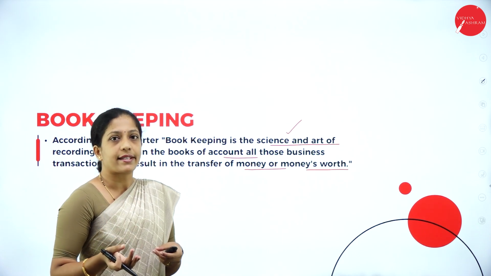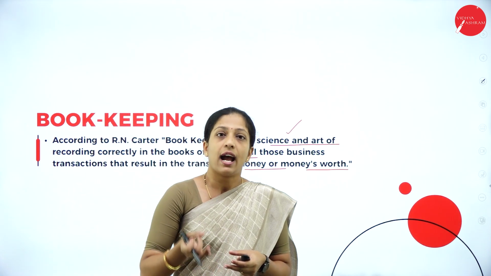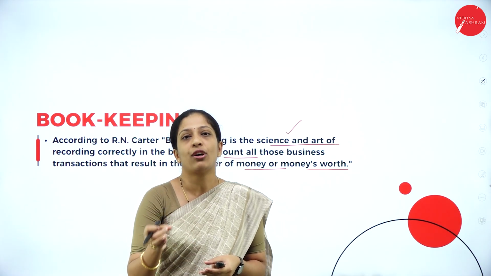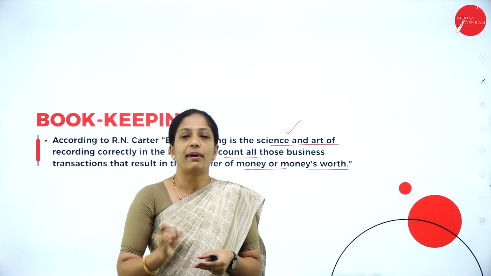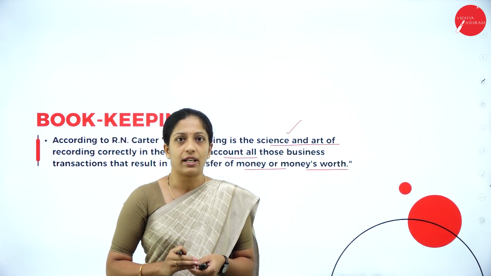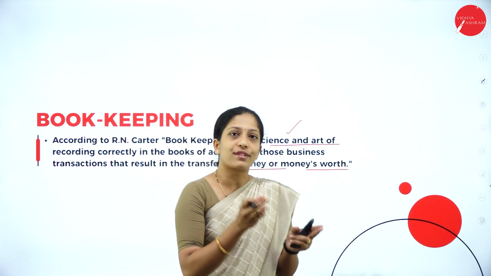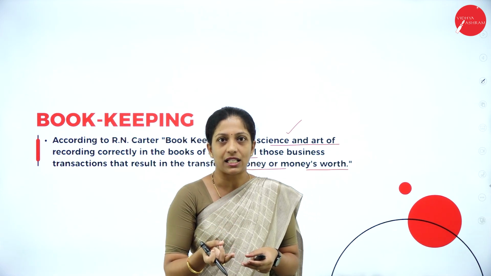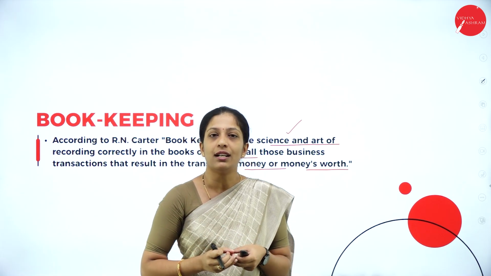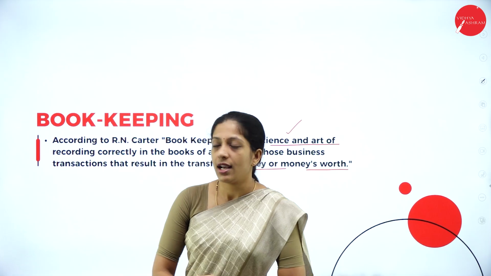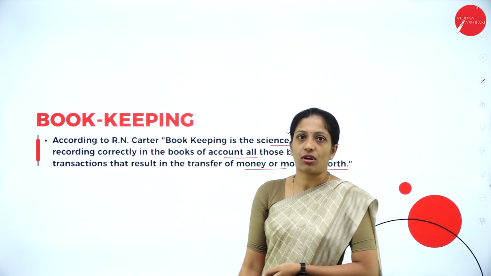Whatever the transaction that takes place in a business, and any transaction where it involves transfer of money or money's worth, that transaction has to be recorded in the books of accounts. So, it is both science as well as art because we are going to learn certain theoretical aspects, then we are going to record the transaction. Hope you are clear about the definition of bookkeeping.